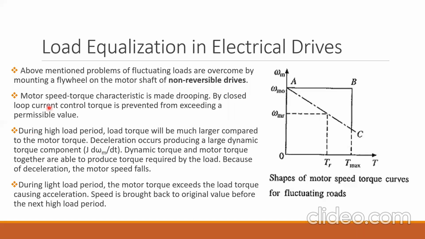Next, the motor speed torque characteristic is made drooping by closed loop current control. Made drooping means what? You know which motor has the drooping characteristic? You have studied these types of DC motors: series, shunt, and compound motor. Which motor has the drooping characteristic?